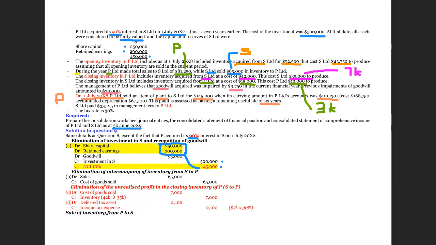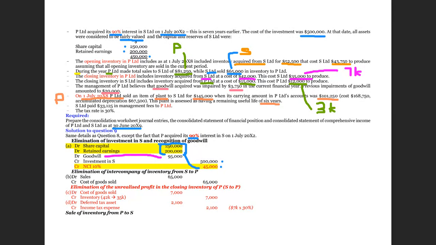So we pay 545,000, while the fair value of the net assets is 450,000. So they cannot balance. So we got a balancing figure, and the balancing figure will be goodwill. Okay. So therefore, the goodwill is 95,000 as expected. So what we pay minus what we get is goodwill.